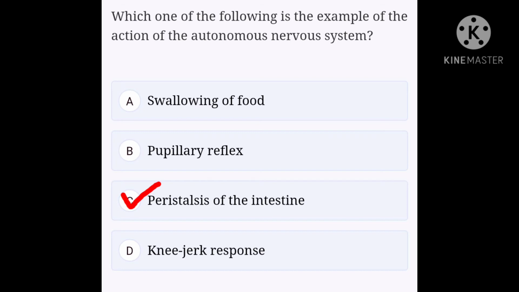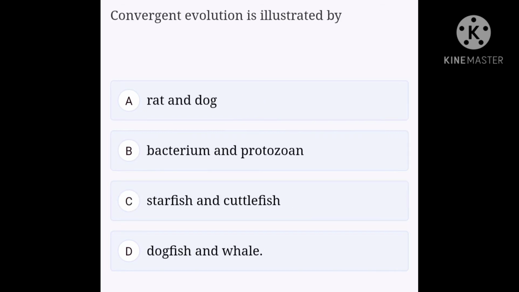Okay, let's see our next question. Convergent evolution is illustrated by option A, rat and dog. Option B, bacterium and protozoan. Option C, starfish and cuttlefish. Option D, dogfish and whale.